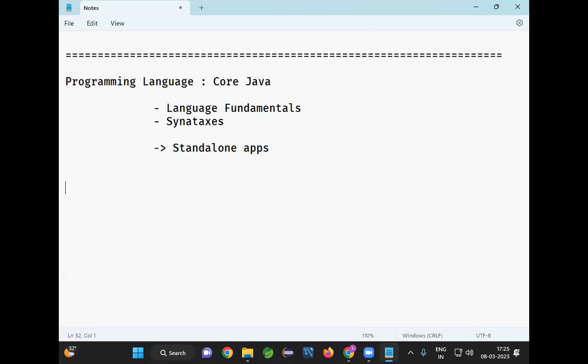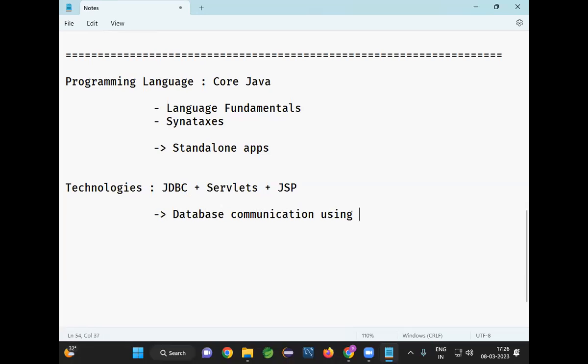Then next, coming to technologies, we are learning JDBC technology. What is the purpose of JDBC? JDBC technology is used to communicate with a database. And we have Servlets technology available, and JSP technology is also available. So what is the purpose of JDBC? JDBC means database communication. Database communication we can do using JDBC.